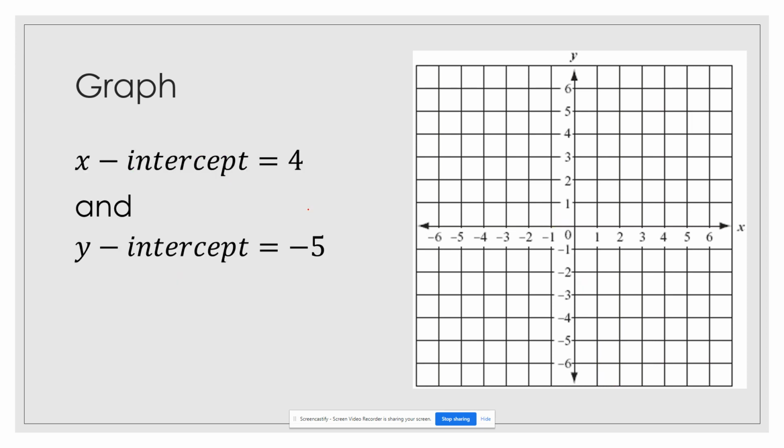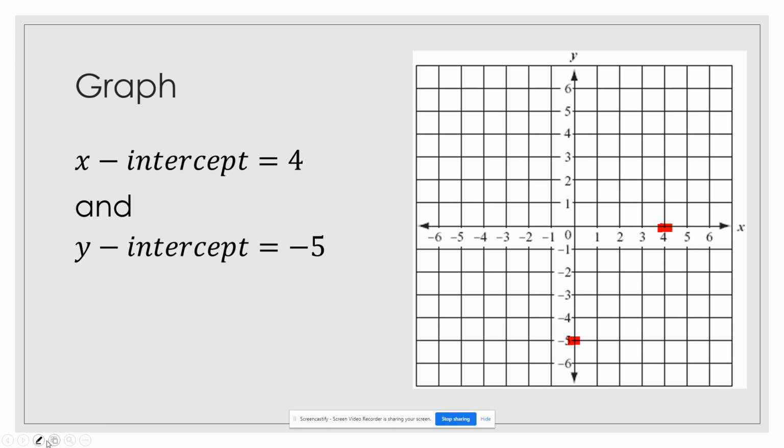Next, we're going to take a look at how to graph with the x and the y-intercept. So what we're going to do is graph those 2 points. My x-intercept is 4. So on the x-axis, I'm going to put a point at 4. My y-intercept is -5. So on the y-axis, I put a point at -5.